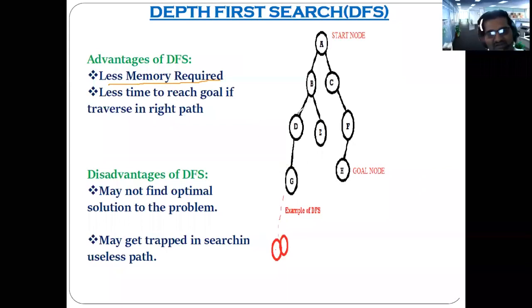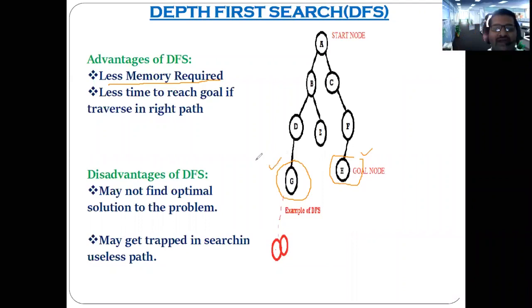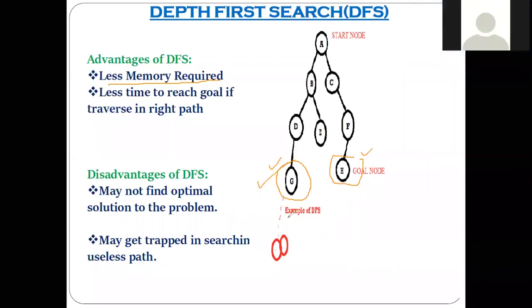Because we have discussed the example where our goal node was this, but consider our goal node was this one. Are you getting the situation? Instead of this, if our goal node was this, then we might have got the solution at this point only. Correct or not?